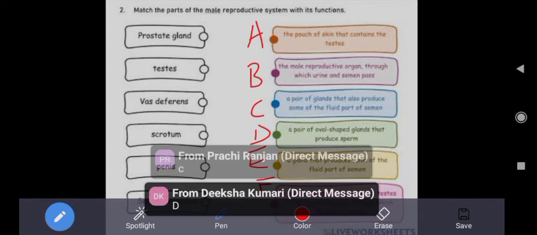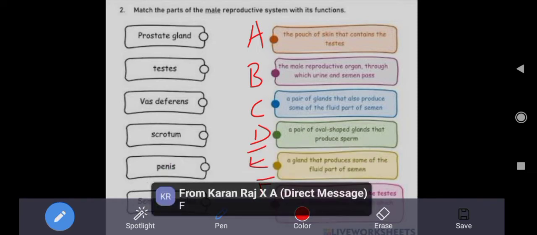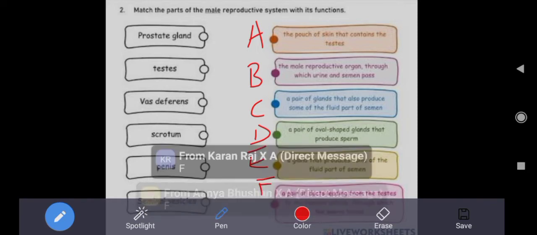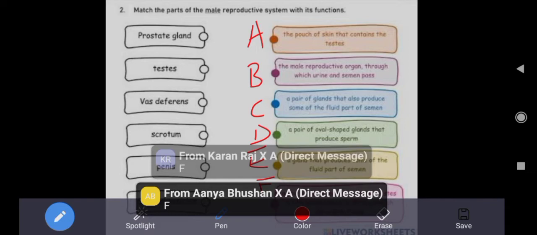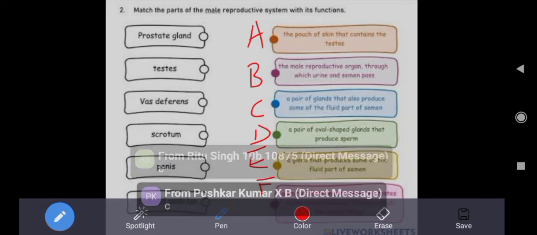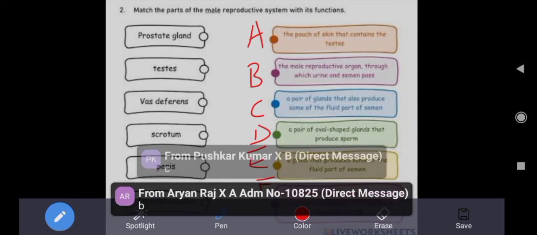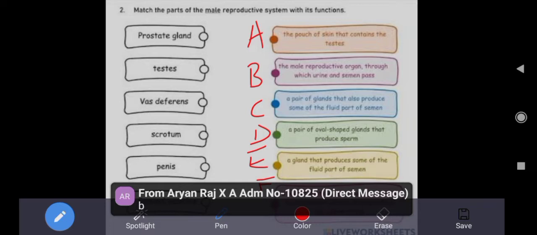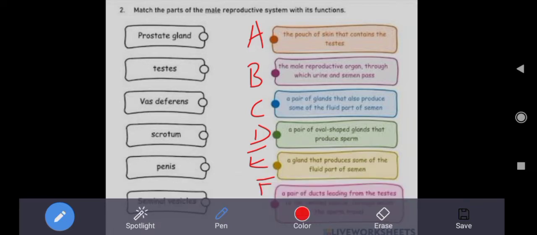Then you have vas deferens. Correct. Some of the students are getting confused, but you should not be confused. Just a minute, students, stop responding so that I can scroll the screen.